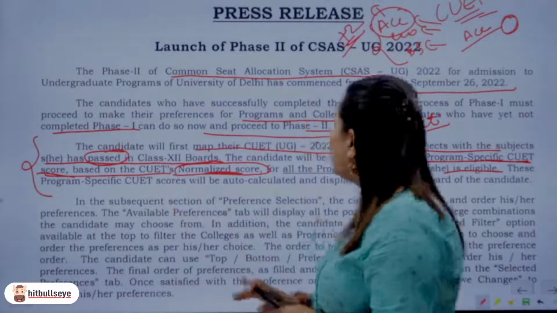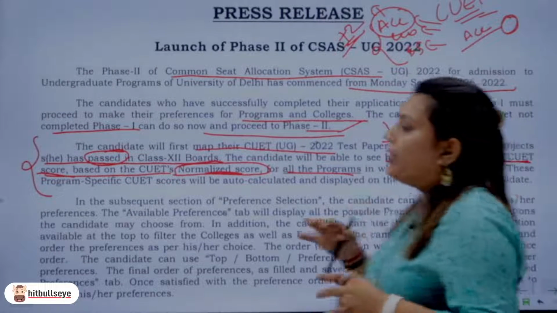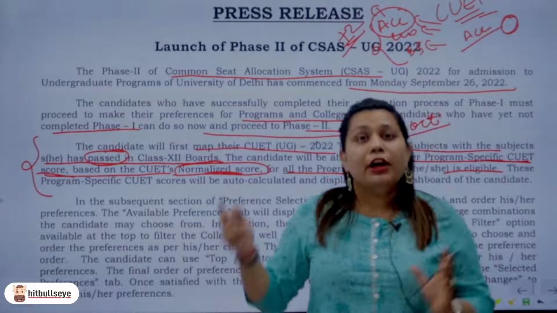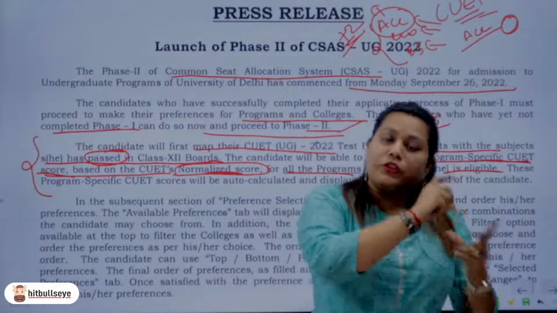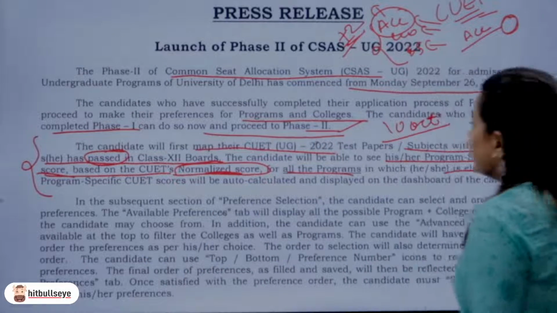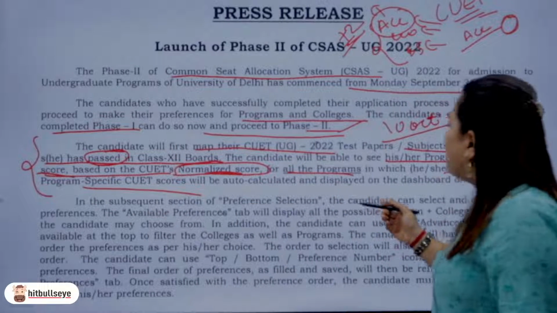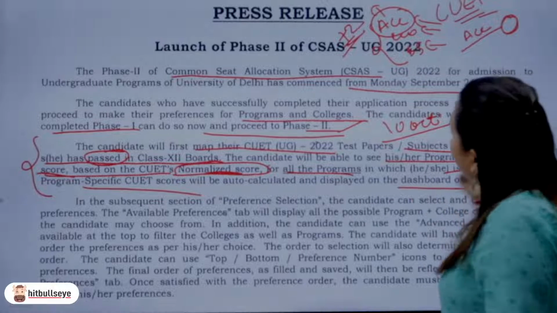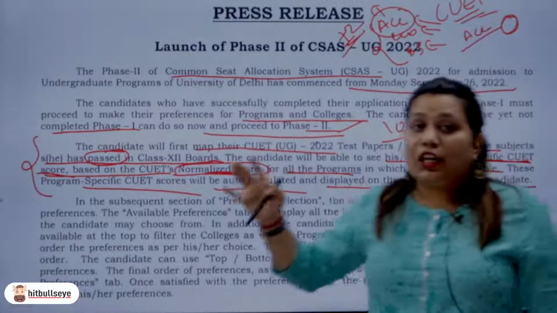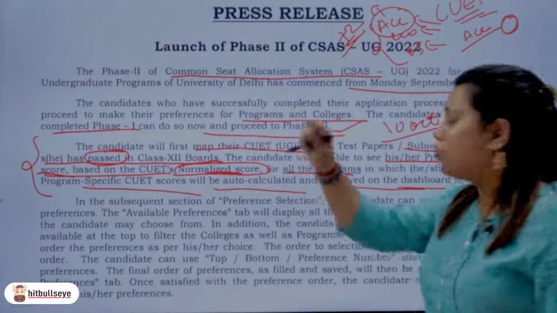So normalized score will already be there for all the programs in which he or she is eligible. So whatever programs that you're eligible in, whatever domains that you have chosen, they will already be pre-filled there. You're just supposed to map your scores with the 12th standard as well as the ones that you received in the CUET exam. Let's move ahead. These program-specific CUET scores will be auto-calculated and displayed on the dashboard of the candidate. Like I said, they're already calculated and they will already be displayed on the dashboard when you will enter the phase 2. Okay, when you will enter the section of phase 2.